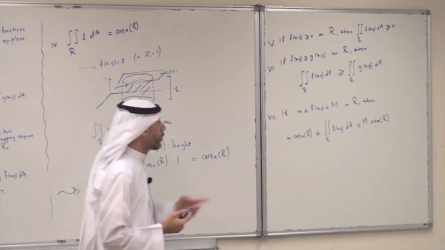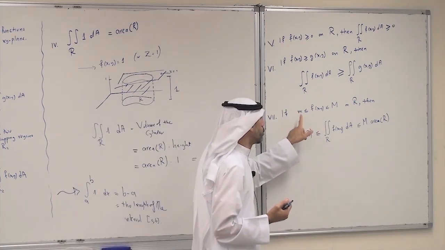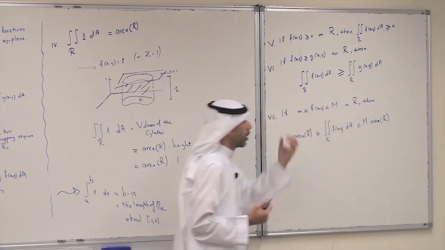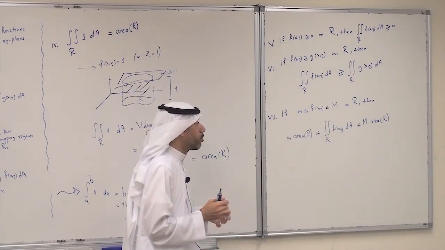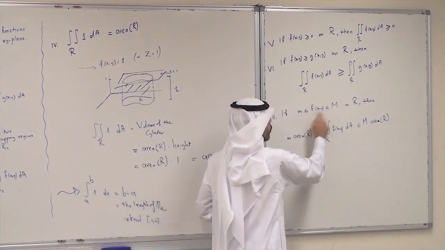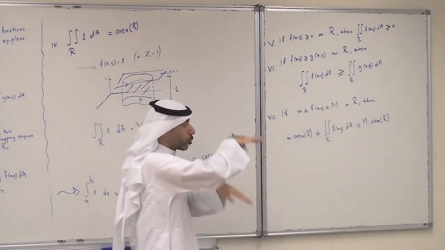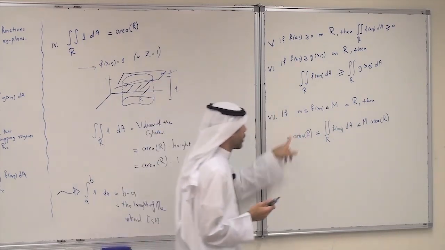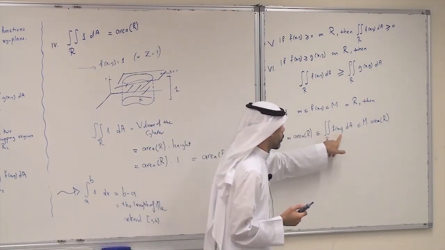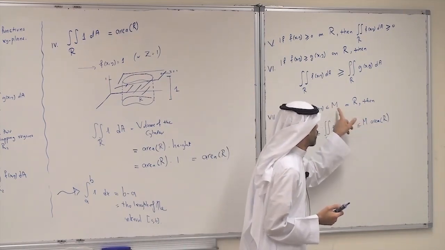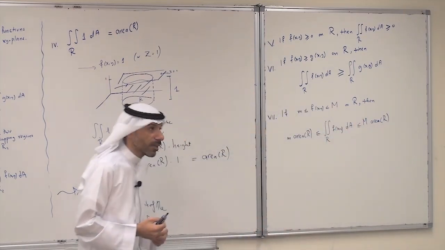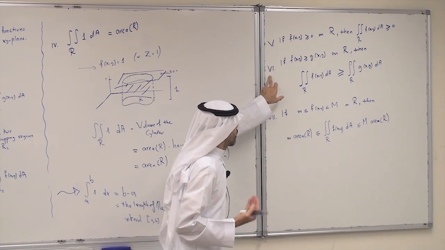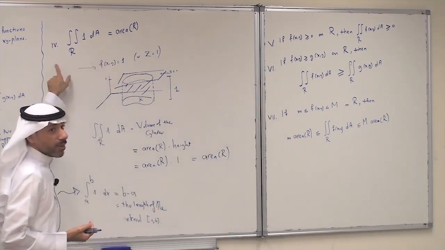The last one here: if the function f of xy lies between two numbers, small m and capital M, which are constants or just real numbers, so the graph of f lies between the two numbers on the region R, then we have this inequality: m times the area of R is less than or equal to the double integral of f, which is less than or equal to capital M times the area of R. In fact, we can show this by combining property 6 and property 4.